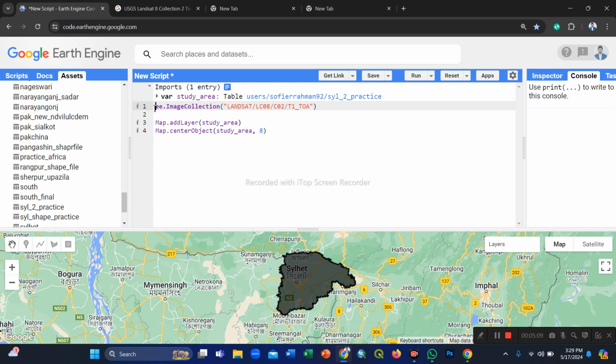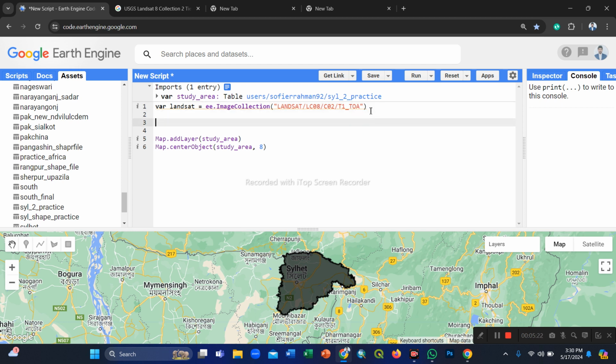Again we take a variable and set the variable name to Landsat images. Now I filter for my specific area and specific time frame.